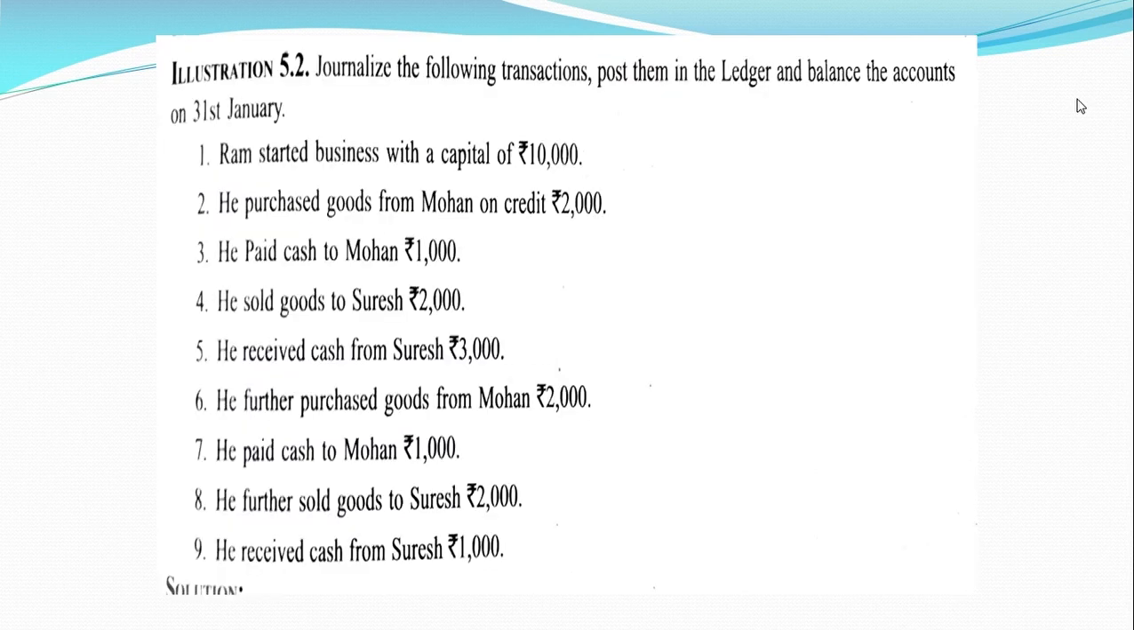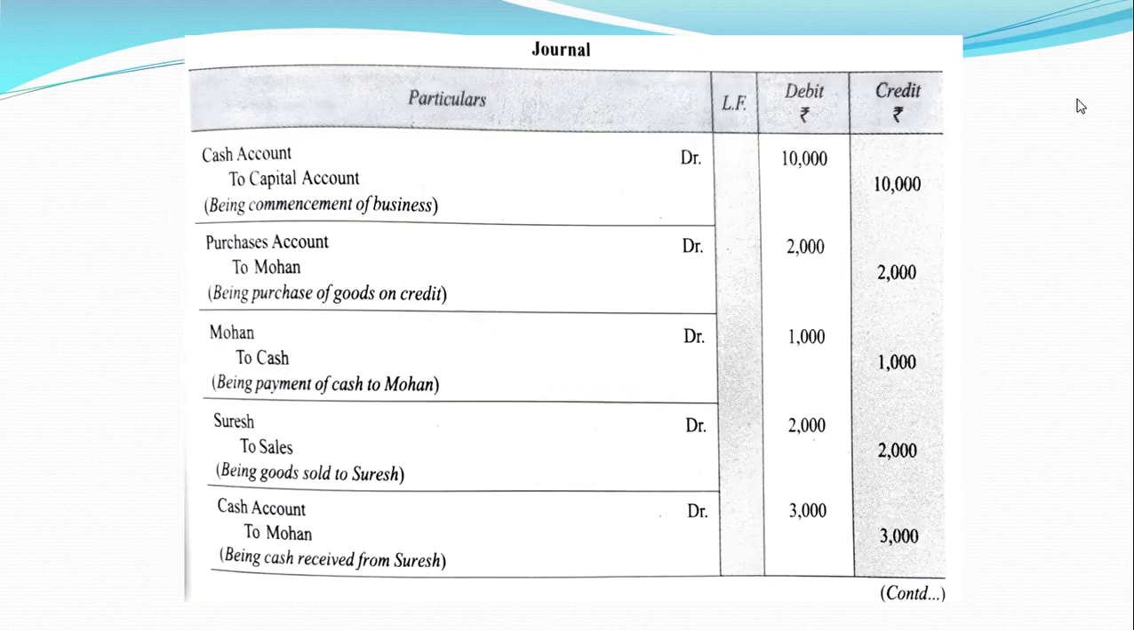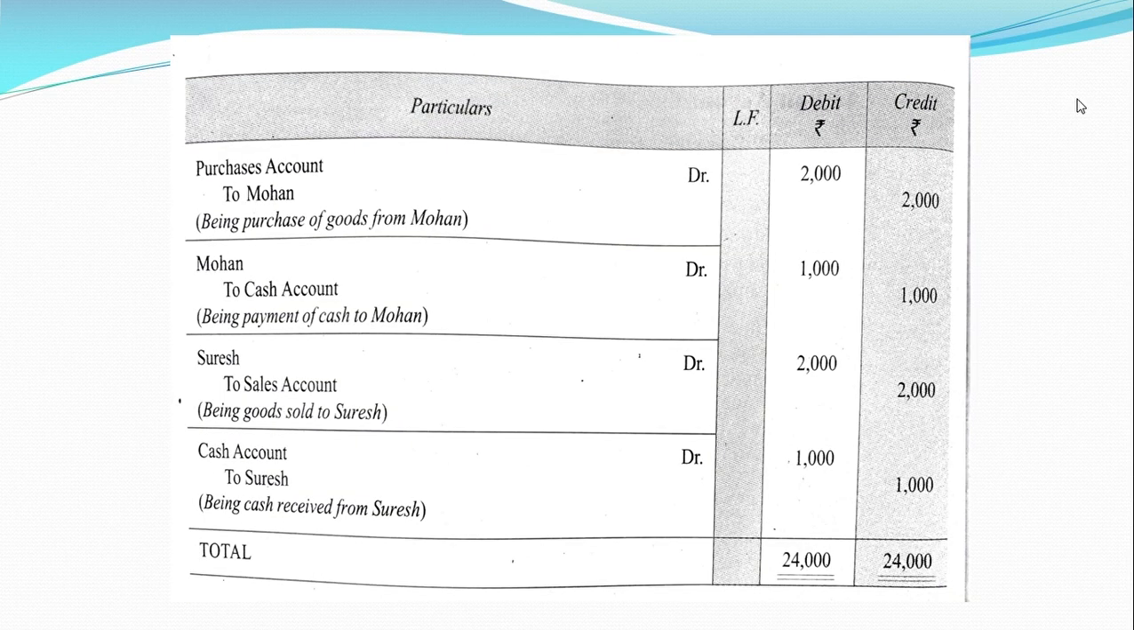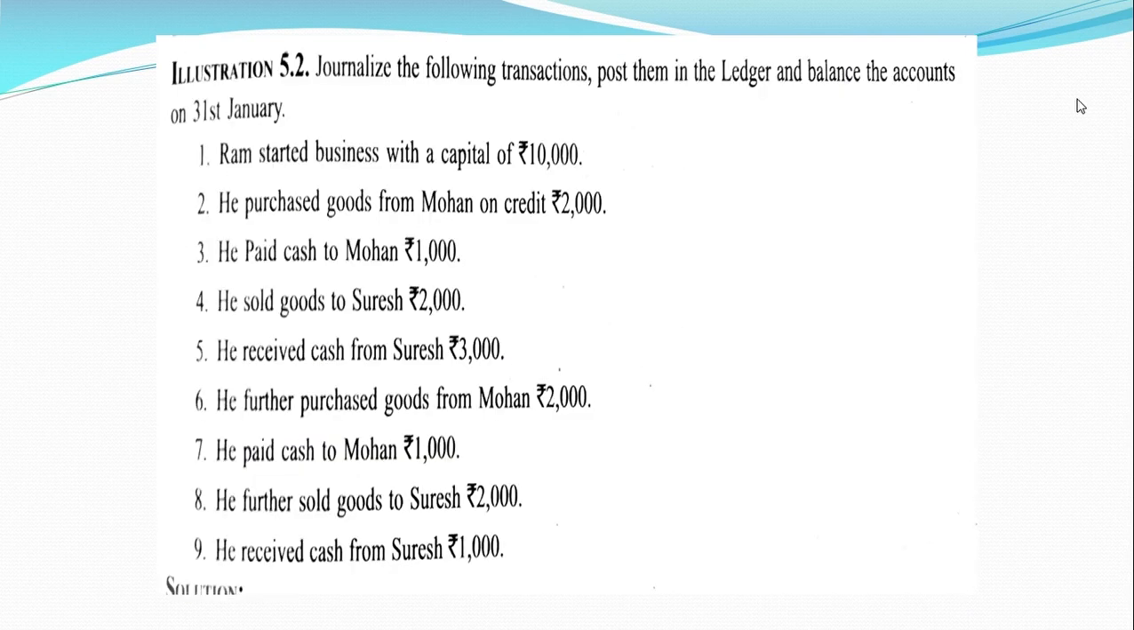Moving on to the next transaction, he further purchased goods from Mohan. That means goods are coming in and Mohan is the giver of the goods. So purchases account debit to Mohan. Here purchases account debit to Mohan, being purchases of goods from Mohan, 2,000 rupees, both the columns.